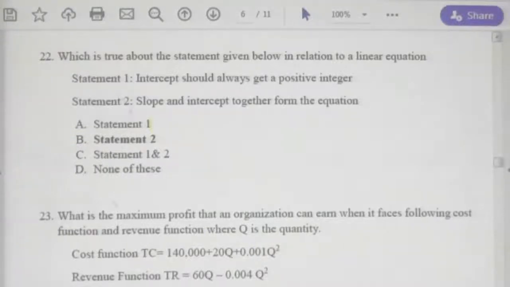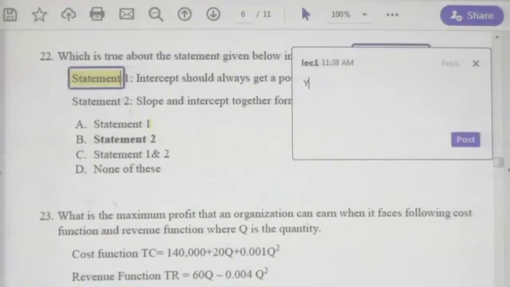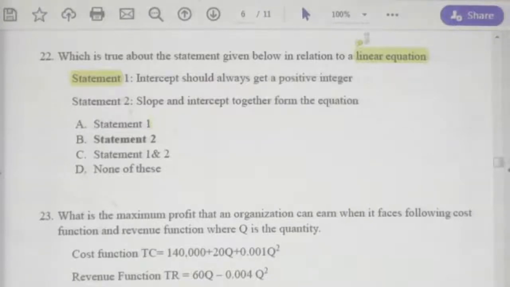Okay, let's continue the paper from the second video from question number 22, which asks which statement given below is true in relation to the linear equation. A linear equation is generally presented as y equal a plus bx. This is a linear equation, right? Now, which statement is true relating to a linear equation? This is the linear equation y equal a plus bx.